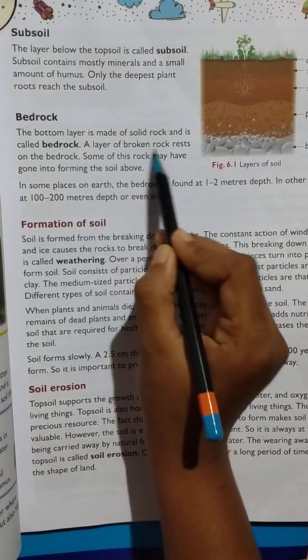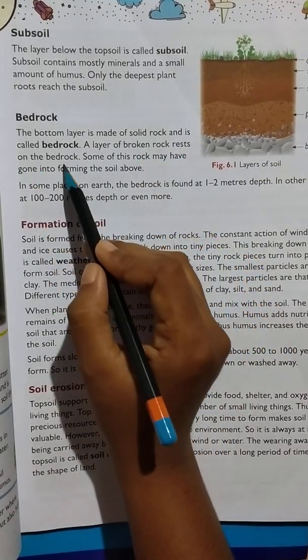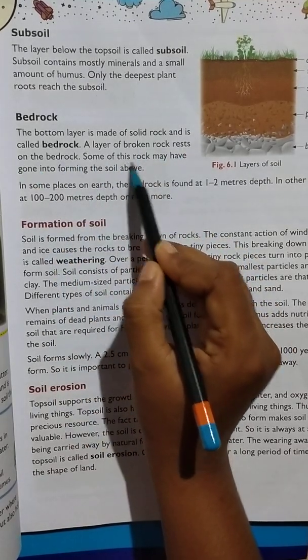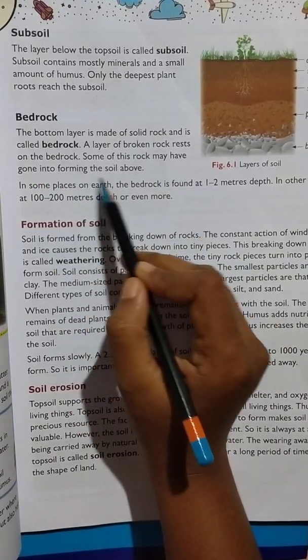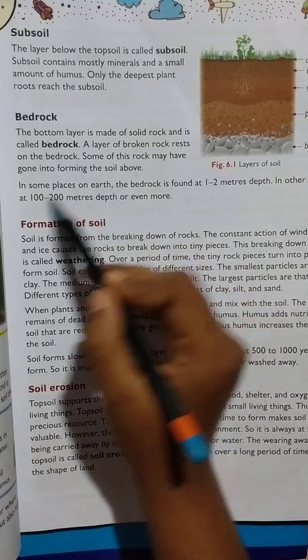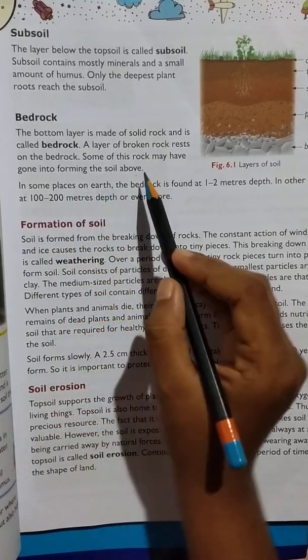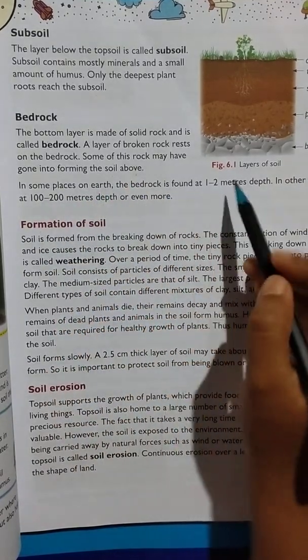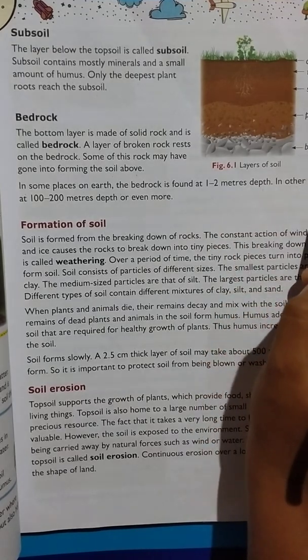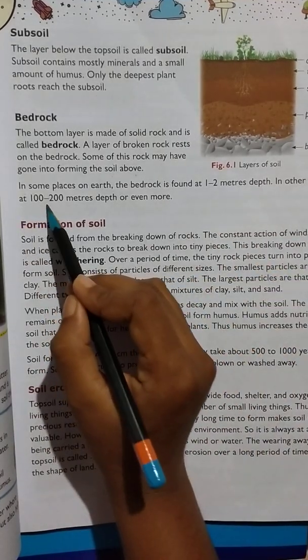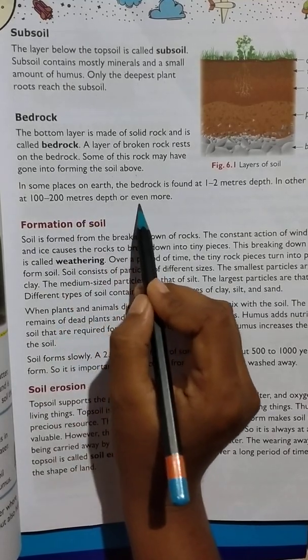A layer of broken rock rests on the bedrock. Some of this rock may have gone into forming the soil above. In some places on earth the bedrock is found at 1 to 2 meters depth. In other places it is at 100 to 200 meters depth or even more.